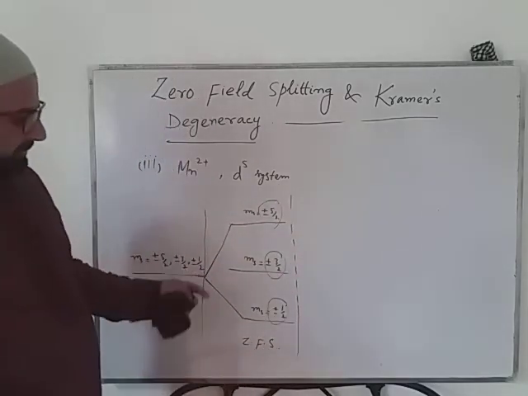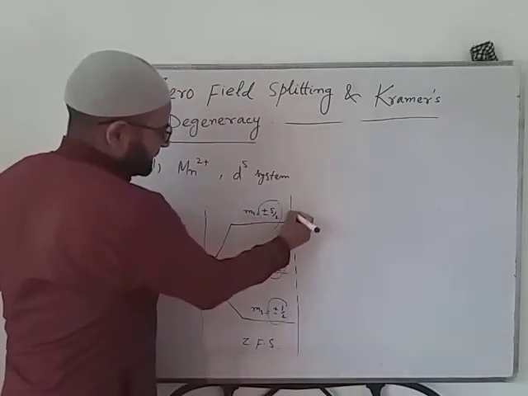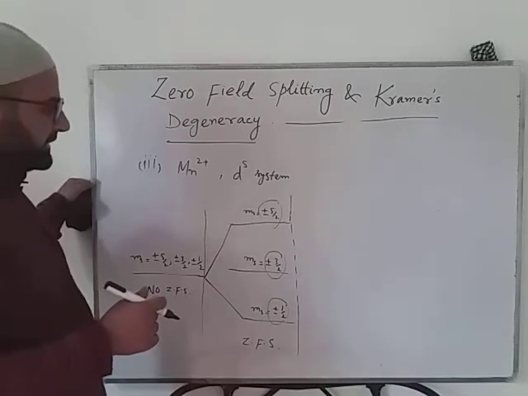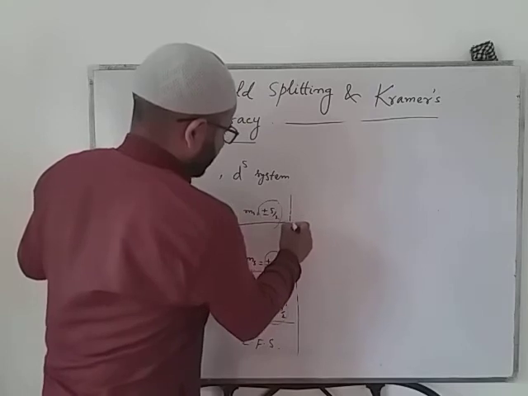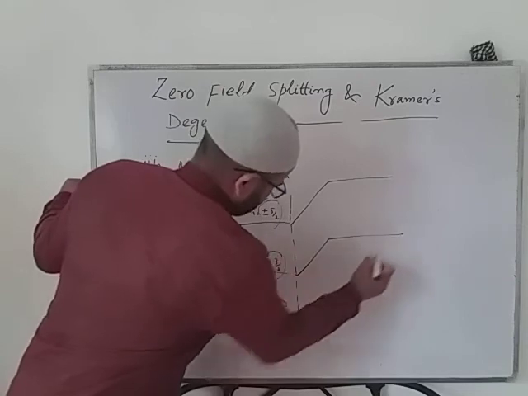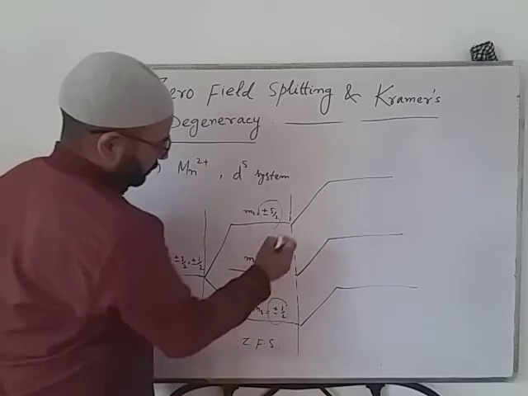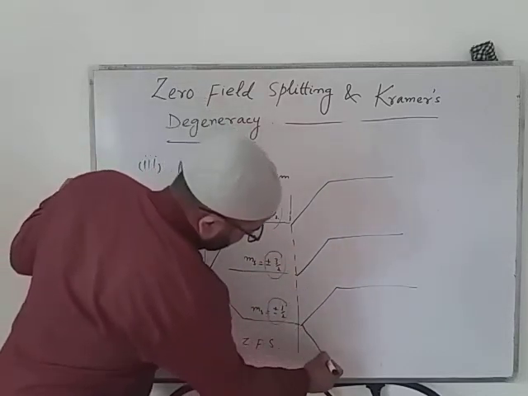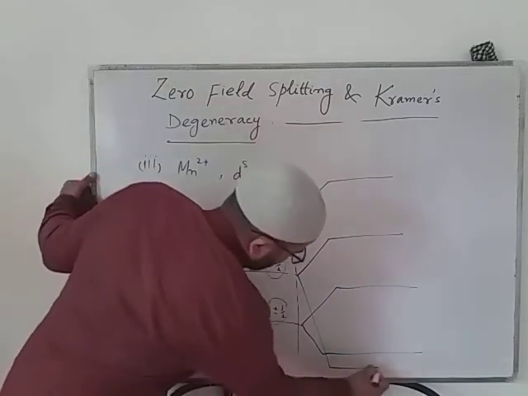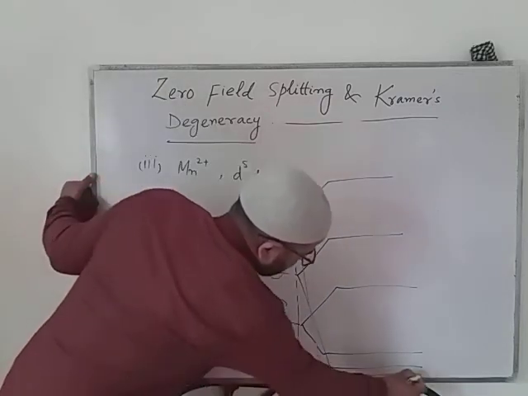For example, now we will apply a field. When the field is applied, what will happen? Now these degenerate spin states, these Kramers doublets, will further split into singly degenerate spin states. So this will give us plus 5 by 2, plus 3 by 2, plus 1 by 2, minus 1 by 2, minus 3 by 2 and minus 5 by 2.